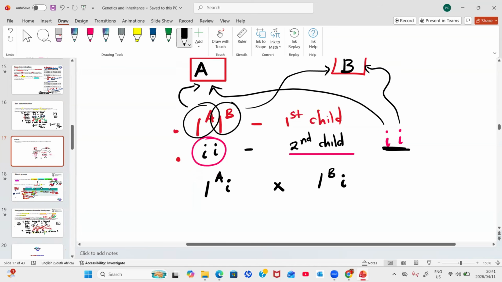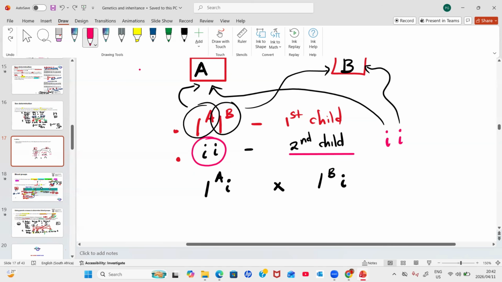This child must have inherited them from the parents, except if it happens that the mother cheated. Oh yeah, that's the only possibility. If the mother cheated and got involved with someone else, we could say something like that. But if these are biological parents, then these are their blood types.